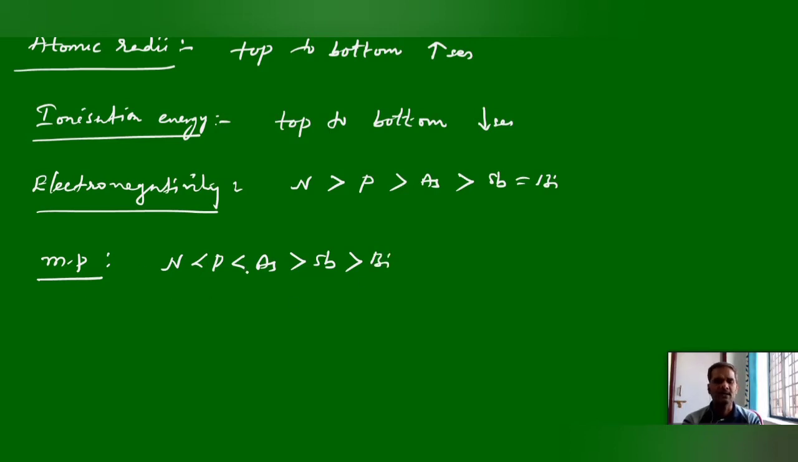And this is the melting point order for these group elements. Arsenic, due to the smaller size, the involvement of d electrons, and effective packing, can show the highest melting point. So from nitrogen to arsenic it increases, and then again it decreases.